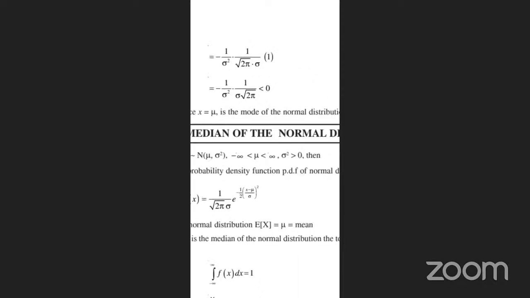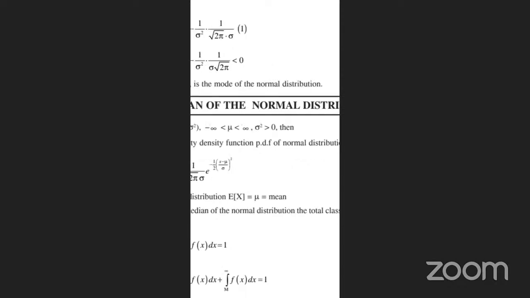But then another condition we are taking here: minus 1 by sigma square, that is 1 by root 2 pi into sigma, so minus 1 by sigma square. The sigma is not in the root. Taking the 1 by sigma root 2 pi outside, it is less than 0, because all values are continuous, so less than 0. X is equal to mu is the mode of the normal distribution.